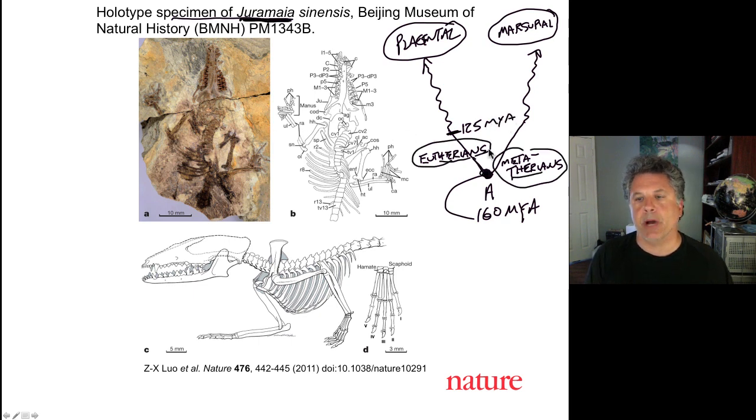This fossil of Jeremiah then reconciles a previous discrepancy between the estimated age of a common ancestor and divergence of the lineages which would lead to marsupials and placental mammals based on the similarity or differences in their genes. That gave an estimate of a common ancestor at about 160 million years ago. But there were no Eutherian fossils that were known that were older than 125 million years ago until this discovery.